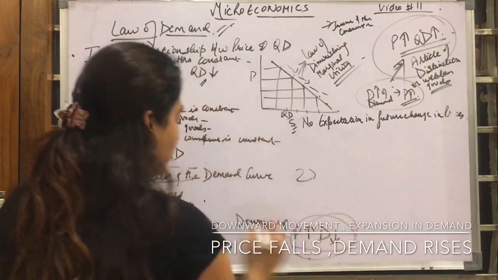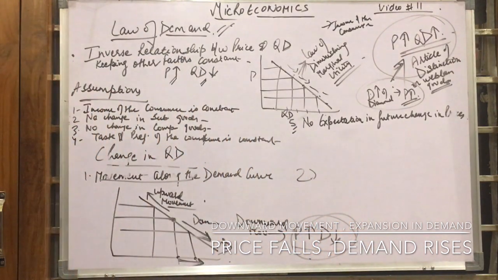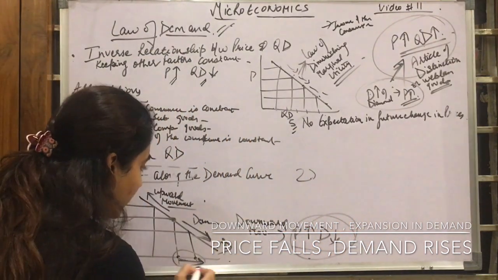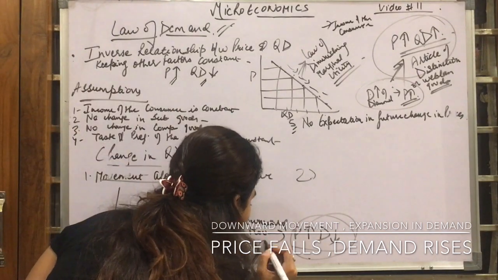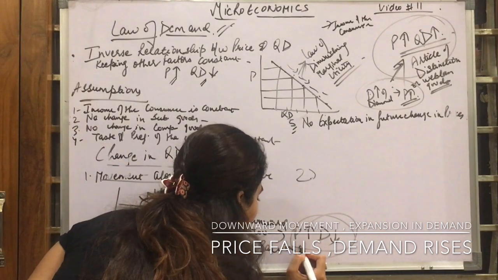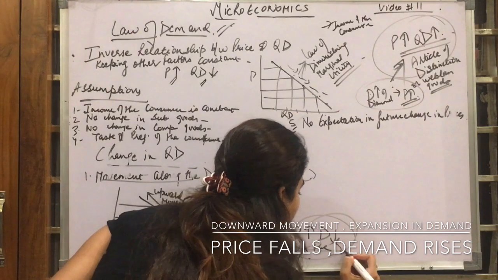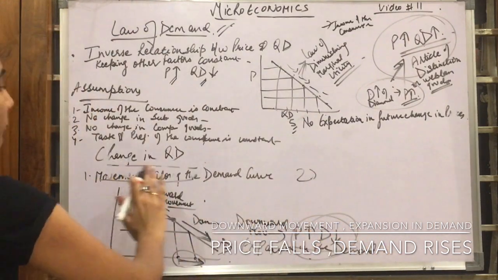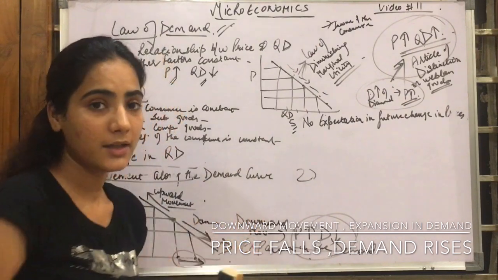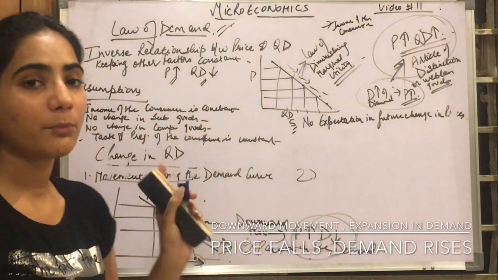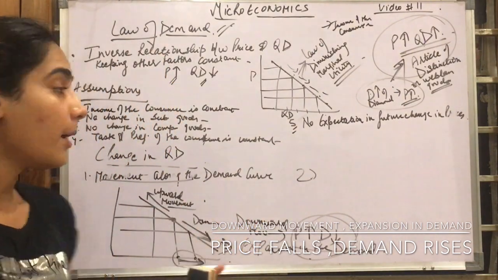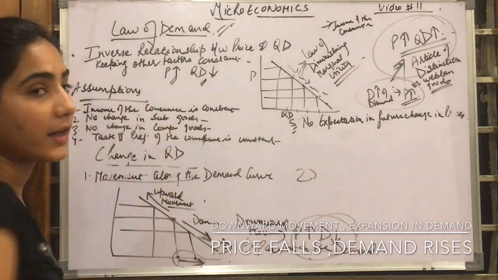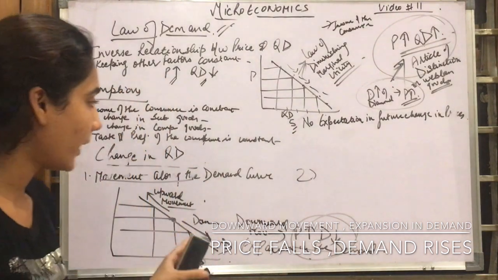So this means expansion in the demand. My demand is expanding. Now always remember, when we talk about the movement along the demand curve, that means there is a relationship between the price and the demand, and the other factors are kept constant here, right?